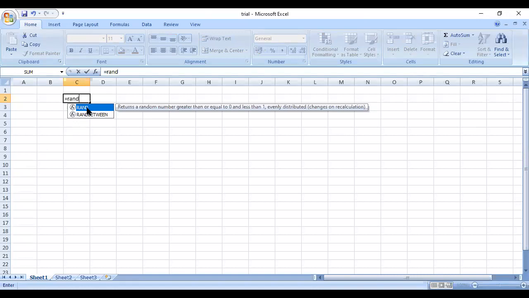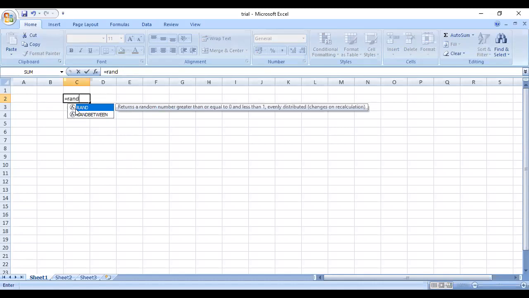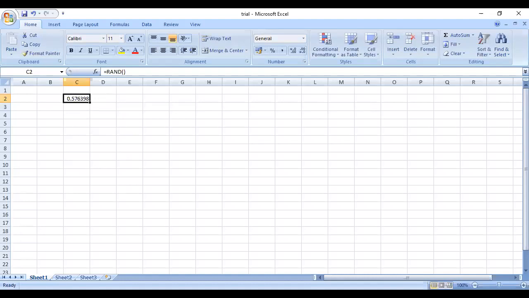So I'm mentioning here the RAND function, R-A-N-D, in Excel, and then I enter. Okay. I close the bracket and I enter, and I get a value here.